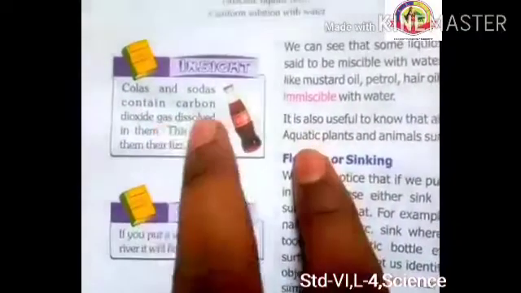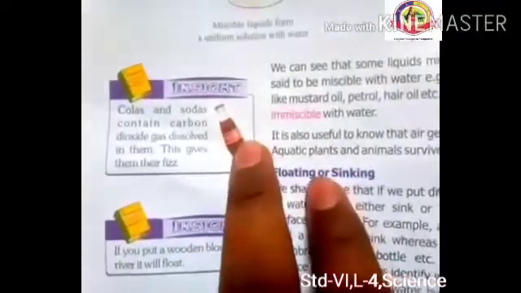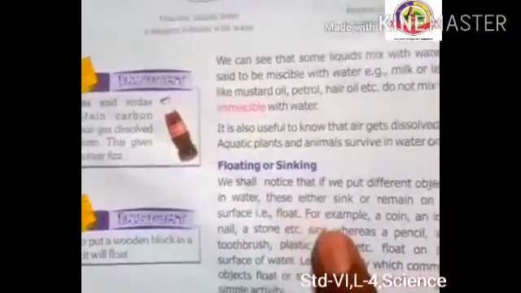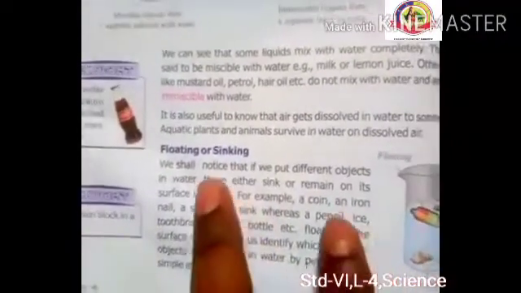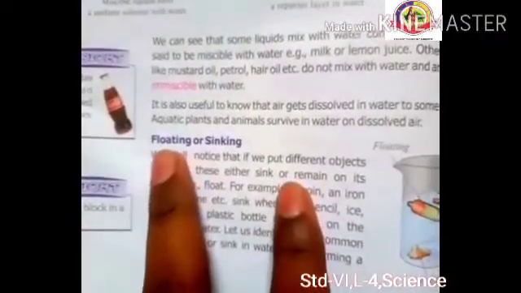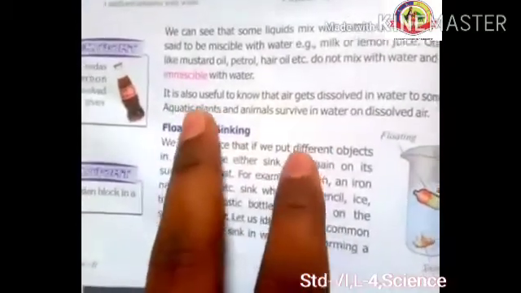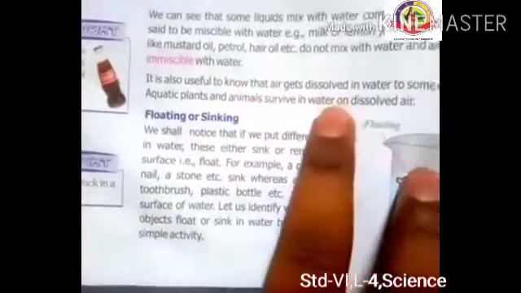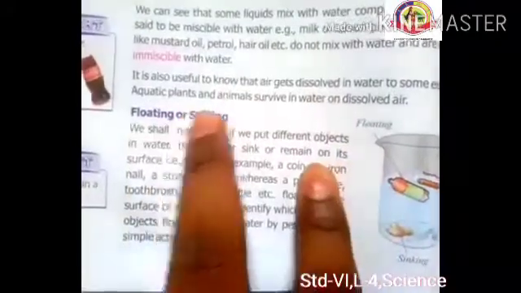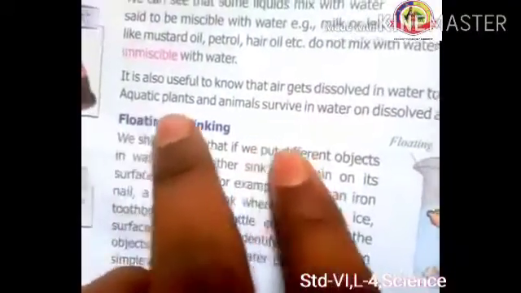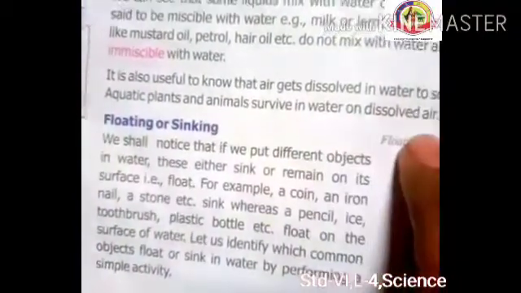Carbon dioxide is dissolved in whatever cold drinks you used to drink, right? Here it is also useful to know that air gets dissolved in water to some extent, right? To some extent, aquatic plants and animals survive in water on dissolved air.